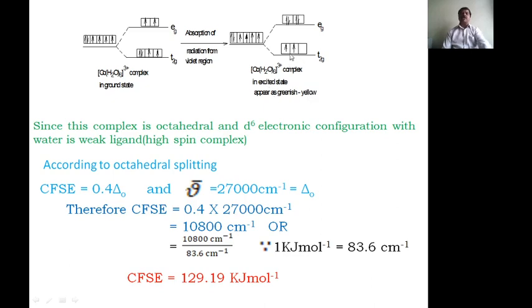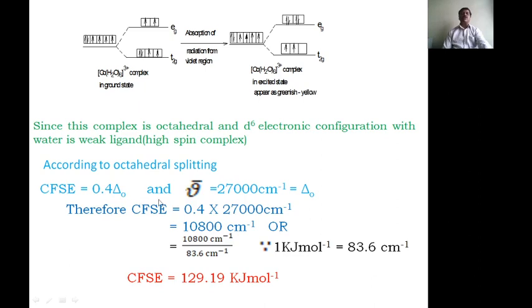Therefore 2 transitions take place. One appears in the infrared region, and another in the visible region. In the visible region, we get the color of that radiation. Since this complex is octahedral with a 6 electron configuration and water is a weak ligand, we say it is a high spin complex according to octahedral geometry.